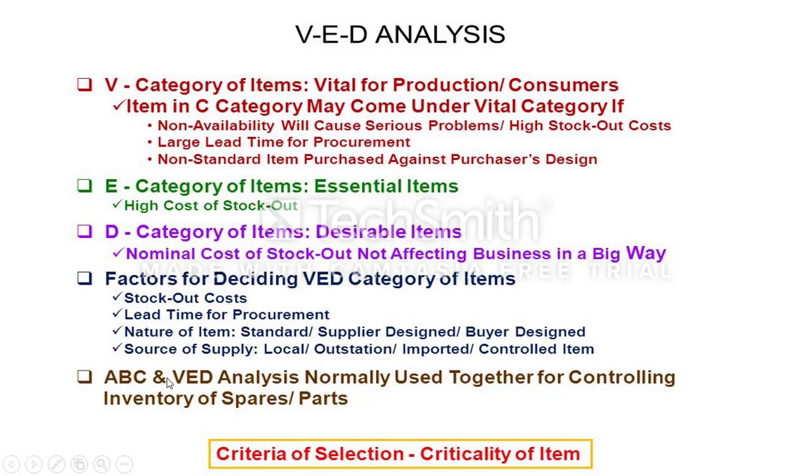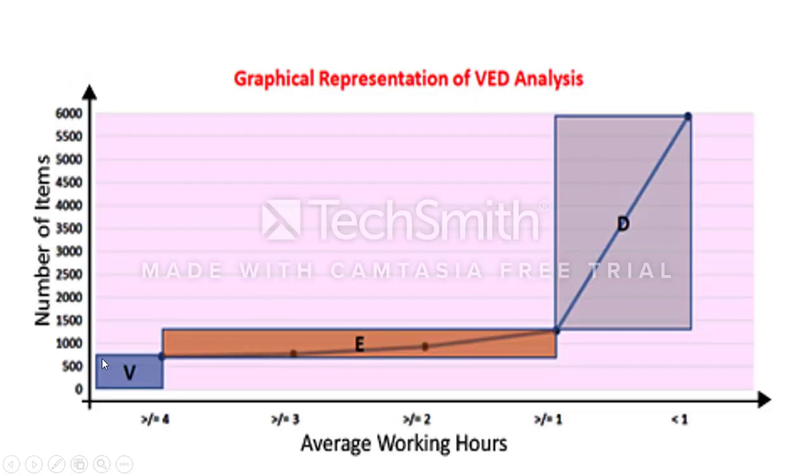Sometimes people go for combined ABC and VED analysis, normally used for controlling the inventory of spares and parts. Here the criterion for selection is the criticality of the item. If you look at the graph, you have the number of items and average working hours. Vital items will be very few. Among around 6,000 items, around 750 are vital, holding an average working hour of 4 hours. Then this is essential, and this is desirable, the D category of items.